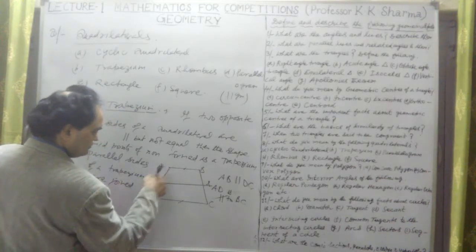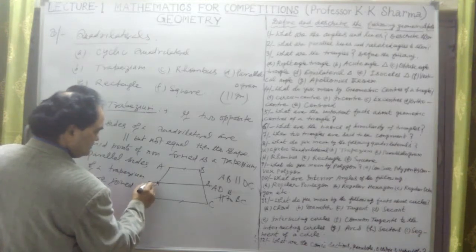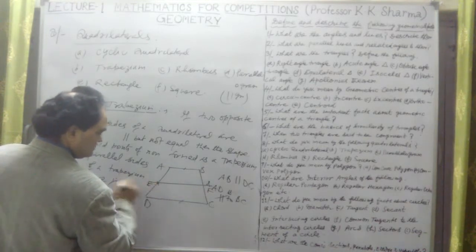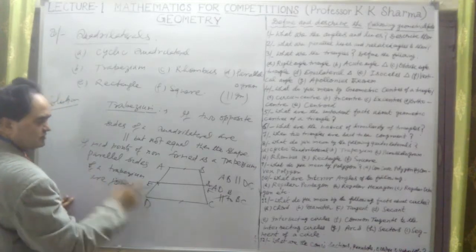This is the midpoint of AB, call it E, and this is F here. So EF will also be parallel to this.